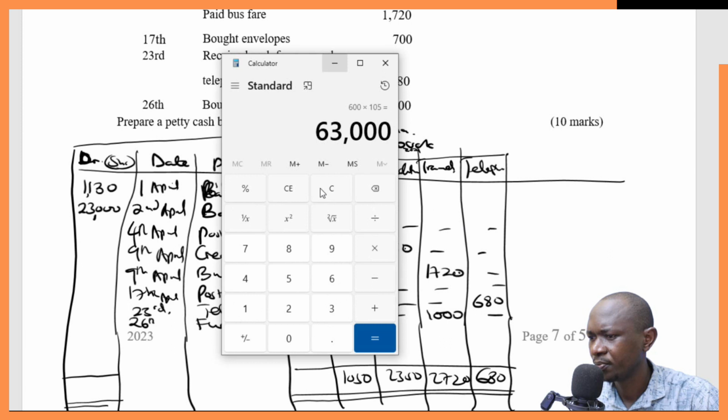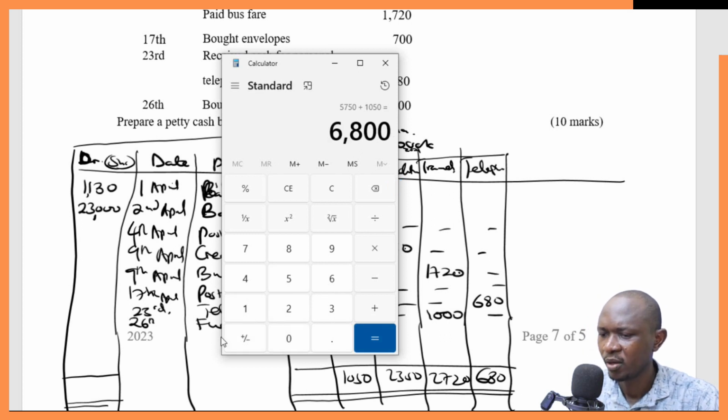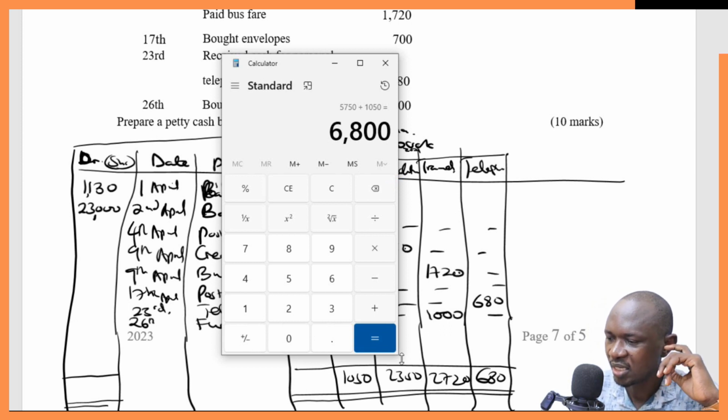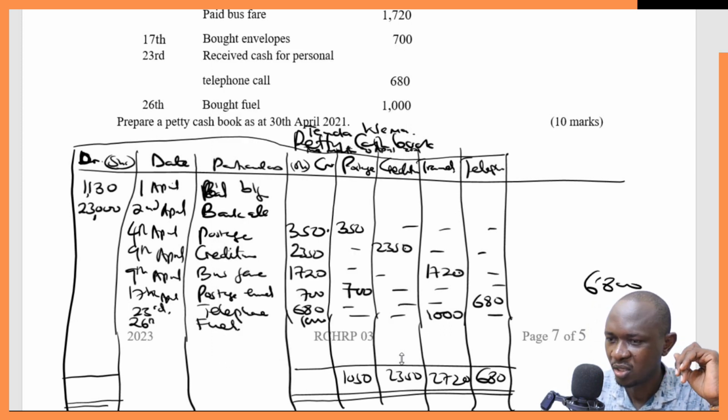That gives us 6800. So compare this side, which is 6800, and then this side, how much do we have? 24,130. So we pick the side with the highest figure, 24,130, as our balancing figure.